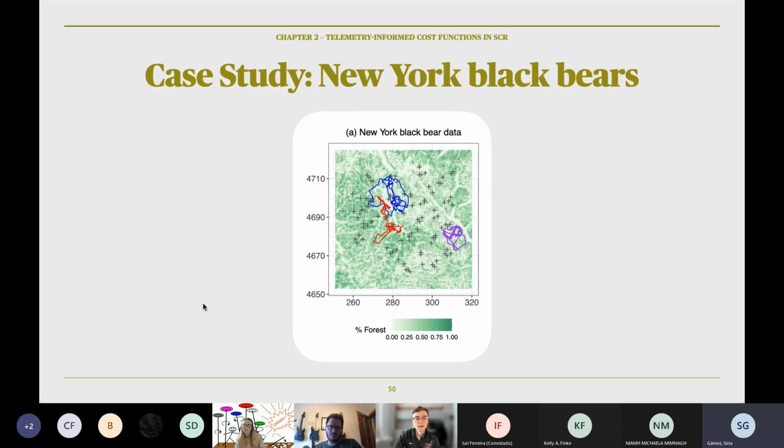This is the case study from the New York black bears. So the green spatial covariate is percent forest. The traps are again crosses, and then we have 3 bears that have telemetry data on them.